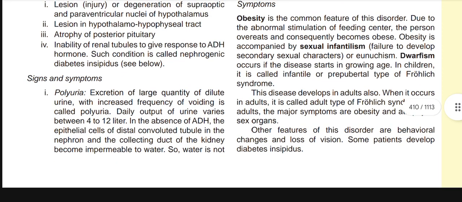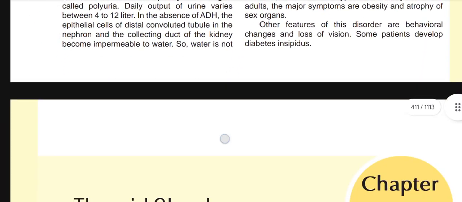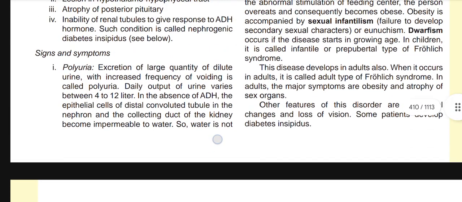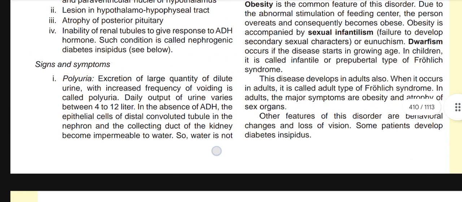Now, signs and symptoms. Polyuria: excretion of large quantity of dilute urine with increased frequency of voiding is called polyuria. Daily output of urine varies between 4 to 12 liters. In the absence of ADH, the epithelial cells of the distal convoluted tubule, or DCT, in the nephron and the collecting duct of the kidney become impermeable to water.